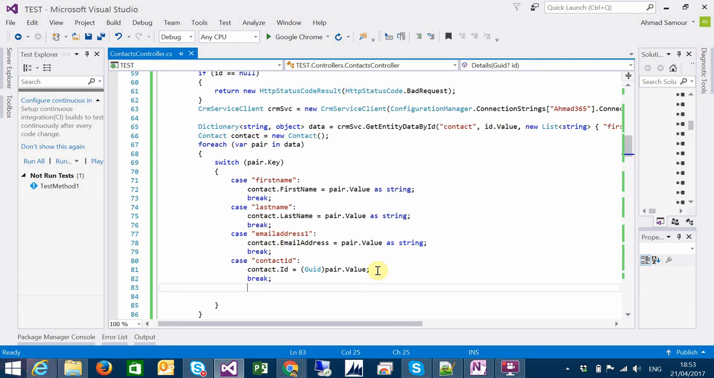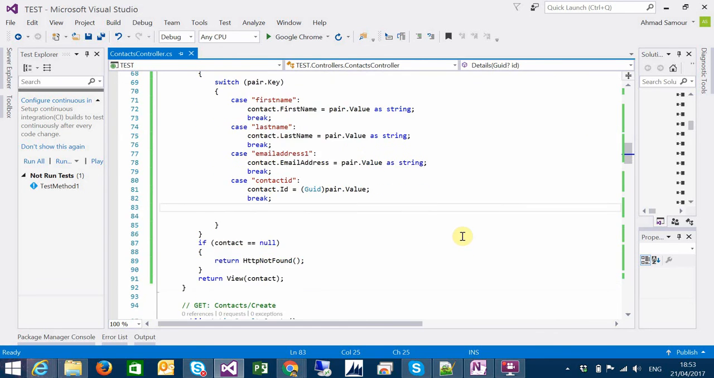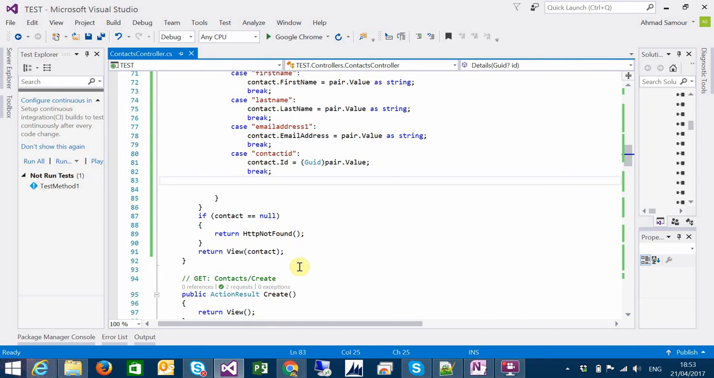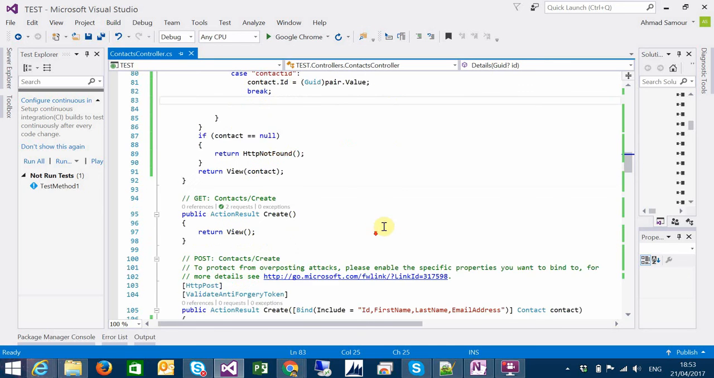and if it's first name, I will add a first name for the contact. You have to also cast the value to the entity type you want. So then I'm just defining a new contact of our model, and just passing it to the view.